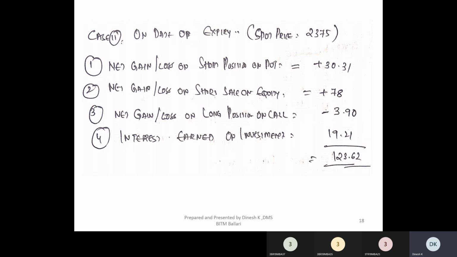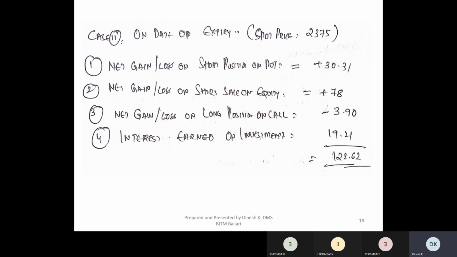The market price is less than the strike price. You know that the put buyer will execute the contract when the market price is less than the strike price, right? So definitely the put buyer will come and say that I want to sell to you at 2400. So the put seller has to buy the asset at 2400 even though the market price is 2375. So what is the loss that he will be making?